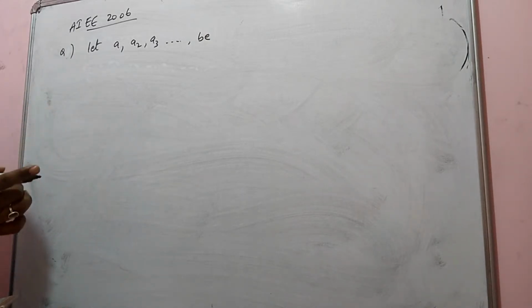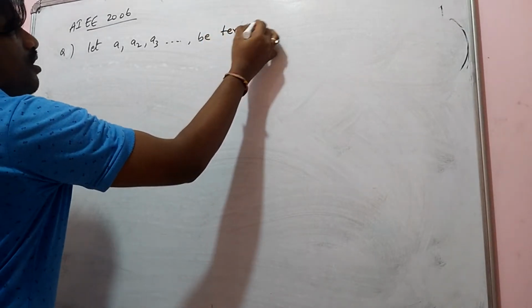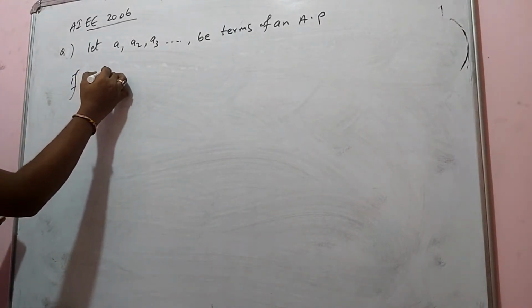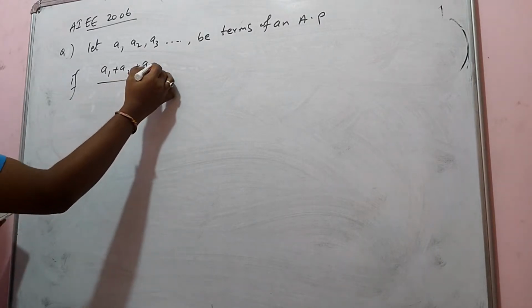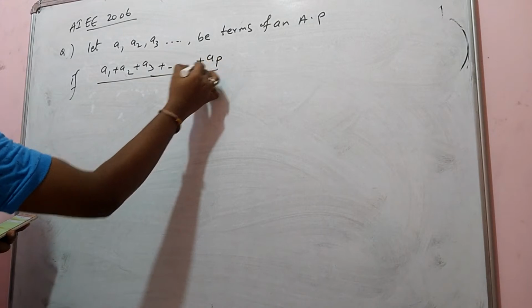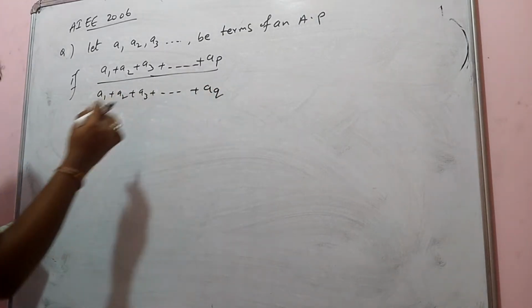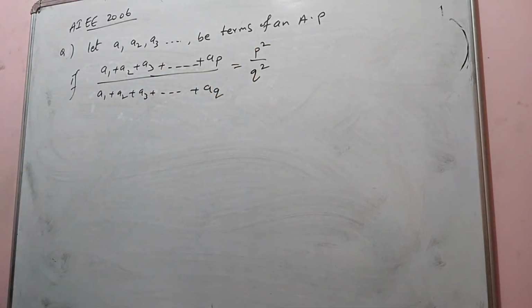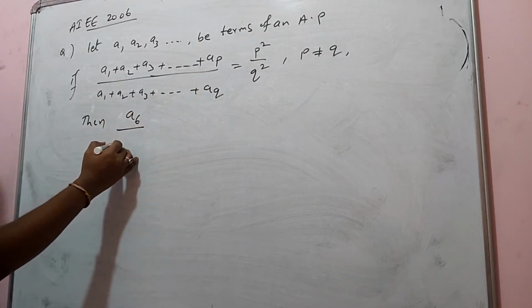So mark this: a1, a2, a3 and so on be terms of an AP, if (a1 plus a2 plus a3 plus so on plus ap) divided by (a1 plus a2 plus a3 plus so on plus aq) is equal to p square by q square, where p is not equal to q, then find a6 by a21.